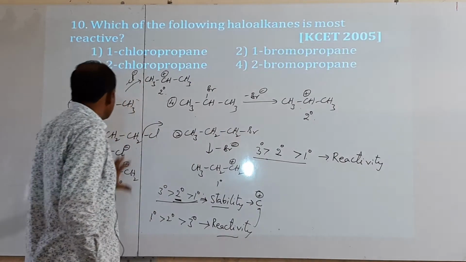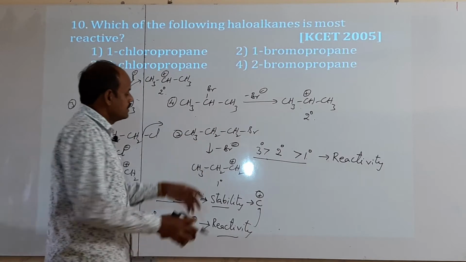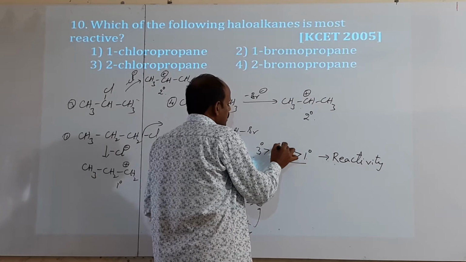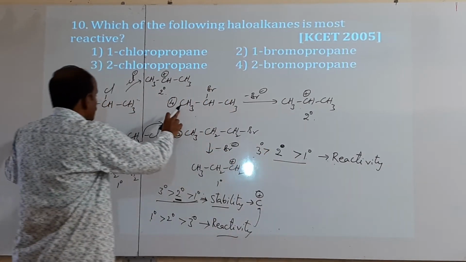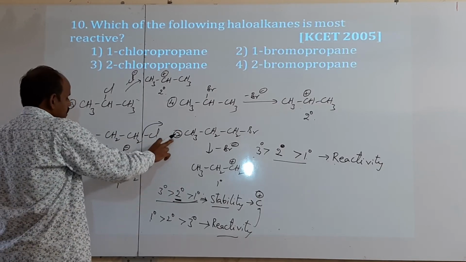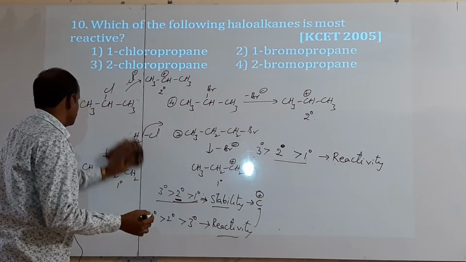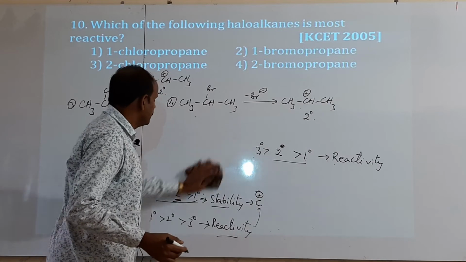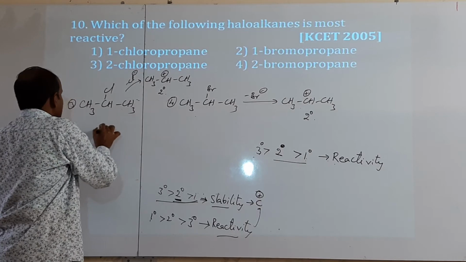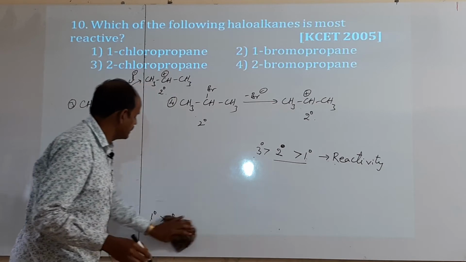Here we have only primary and secondary alkyl halides. Which halide is more reactive? The secondary alkyl halide. Thus, we have two options, the third and fourth, which are secondary alkyl halides. Remove the first and second ones because they are less reactive. Now compare the third option and fourth option, because both are secondary alkyl halides. Which has greater reactivity?